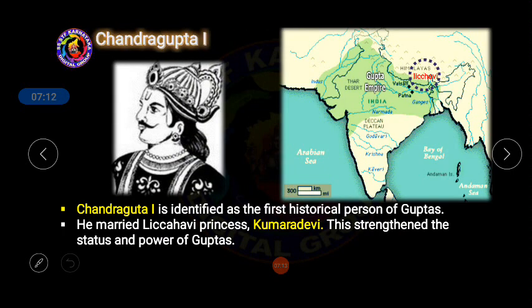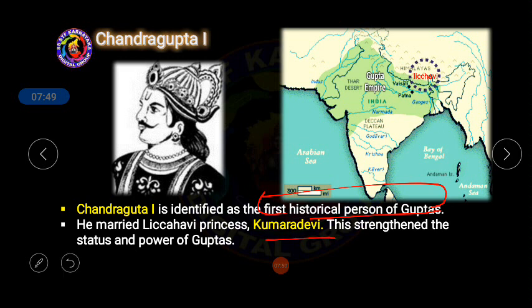Now the famous ruler begins, that is Chandragupta I, the first Chandragupta. We can identify him as the first historical person of the Gupta period. Obviously Sri Gupta started the Gupta Empire, but he was not that strong. But Chandragupta the first was the first historically strong person, and he married the Lichchhavi princess Kumaradevi, and this strengthened his status and the power of the Gupta Empire in the northern part of India.